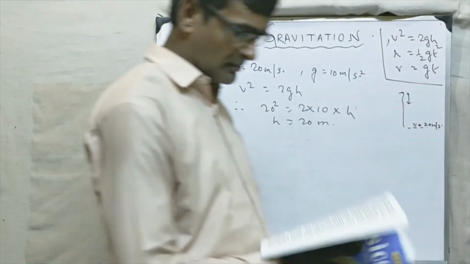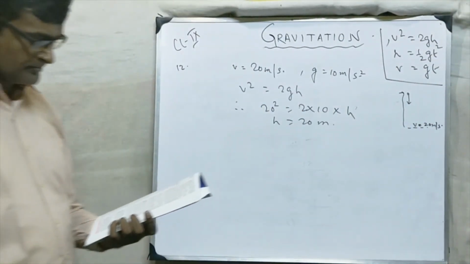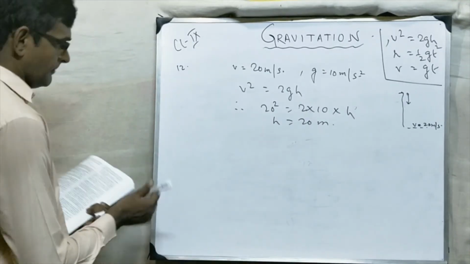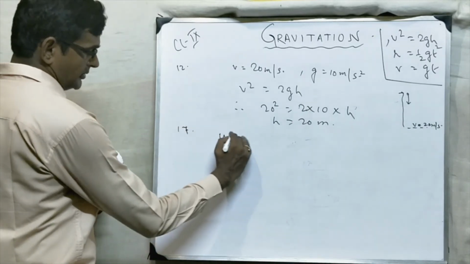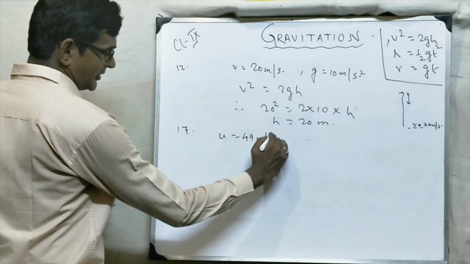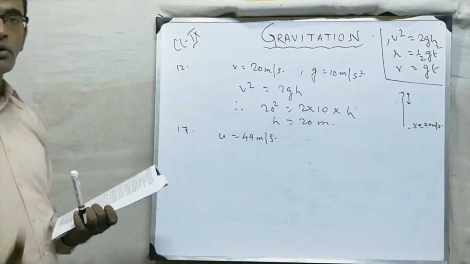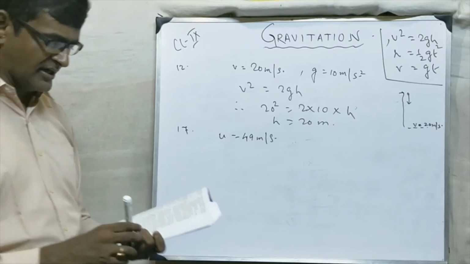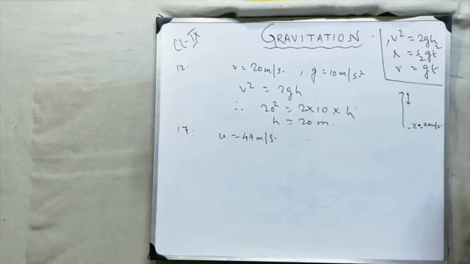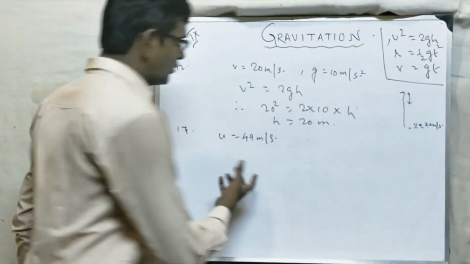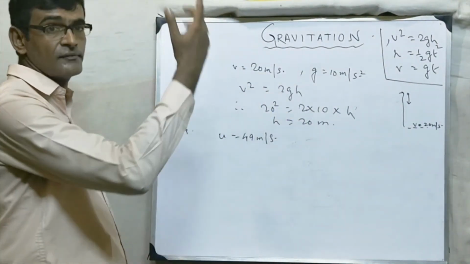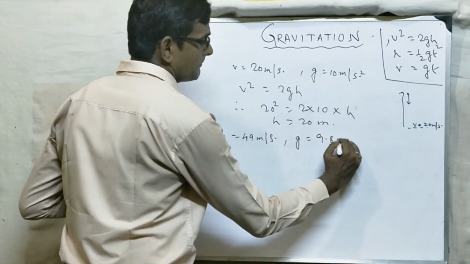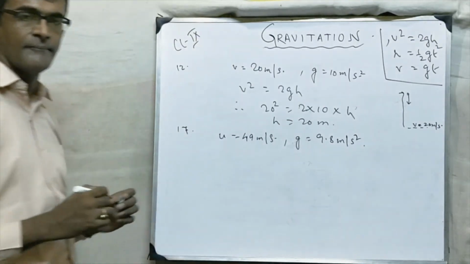Done. Now we'll do one more sum, last sum, question number 17. A ball is thrown upward with the initial velocity of, question number 17 देखो, a ball is thrown upward, u हो गया 49 मीटर पर सेकेंड, इस स्पीड से बॉल को ऊपर तरफ उछाला गया है। अच्छा, calculate the maximum height attained, ये बॉल कितना हाइट तक जाएगा अगर हम कोई बॉल को इस स्पीड से फेंके नीचे से ऊपर तरफ, और यहाँ पे g लेना है 9.8 मीटर पर सेकेंड स्क्वायर।